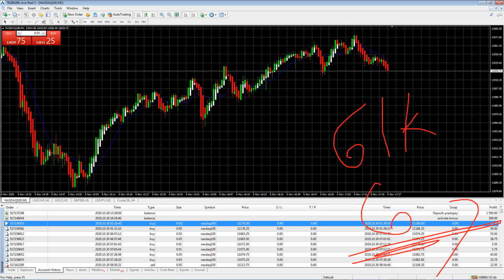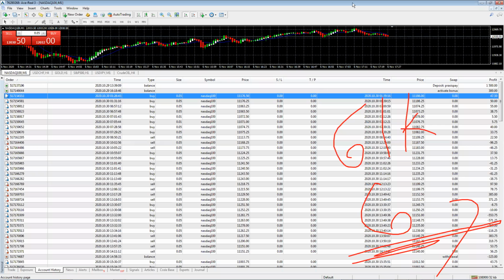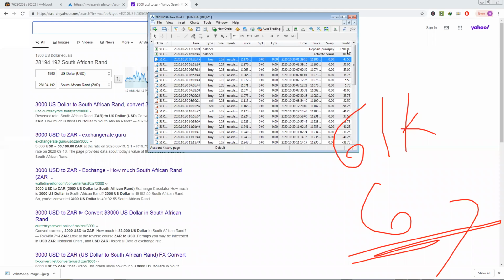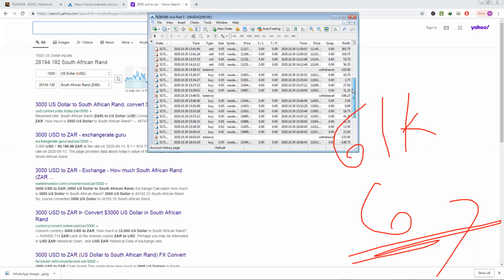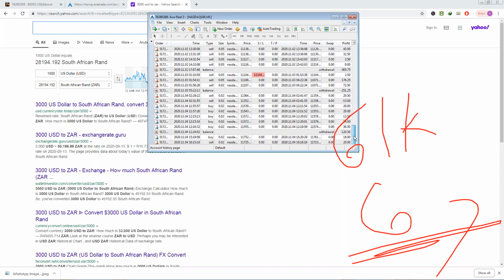I also had those bad trades. Okay, it's fine. Okay, 1,500, as you can see that, active bonus. And as you can see, all the trades and everything that was taking place, you have it.